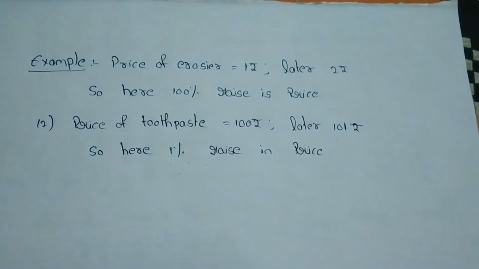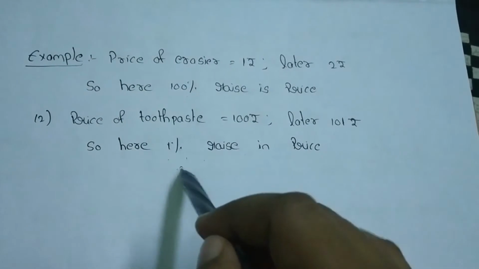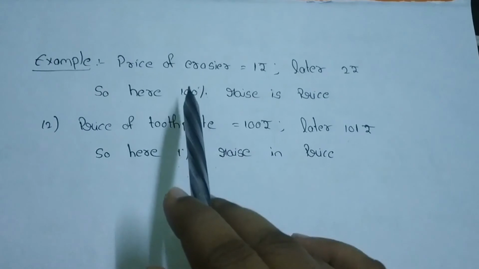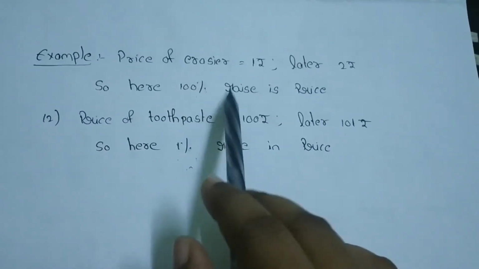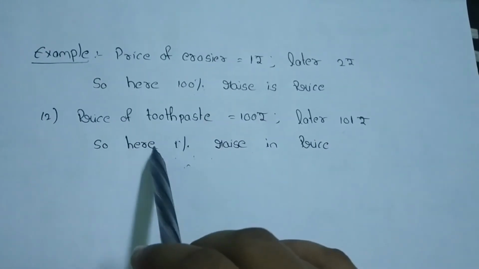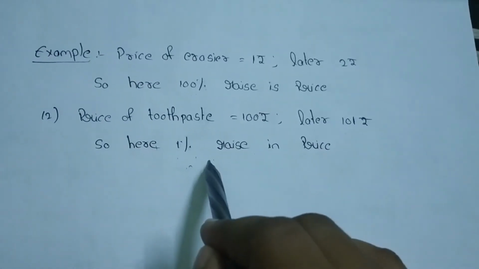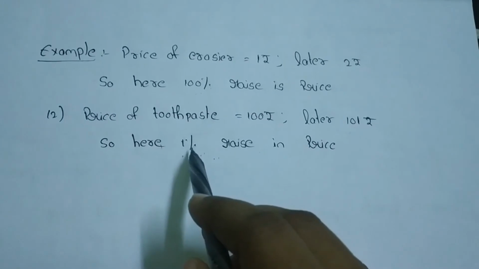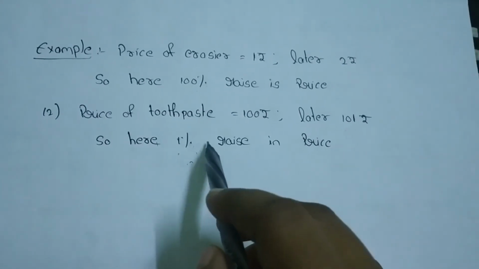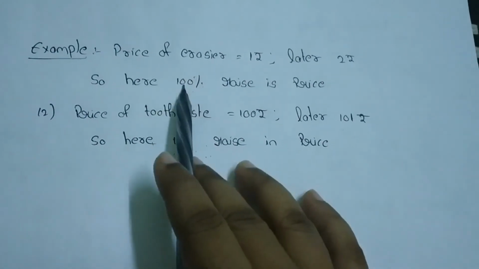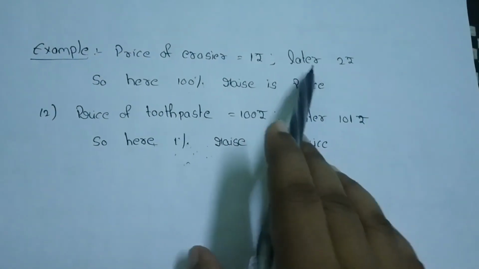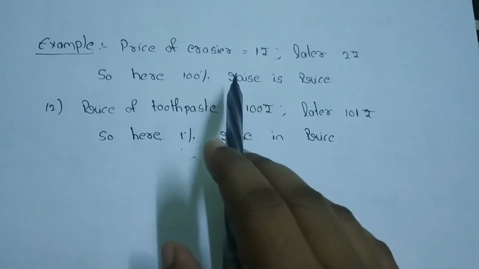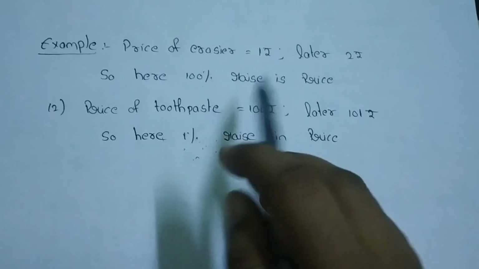So how do the people react in these two examples? Let's see. In the first example, the people react more because there is a 100% rise in price compared to the second example, where there is only a 1% rise in price. So here the people do not react much, and it does not impact the demand much. In both situations the price rises, so it will affect the demand, right?